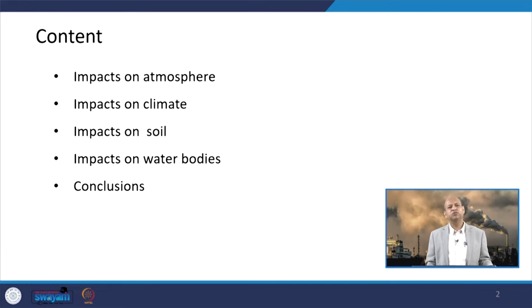Then we will also see impacts on soil, because through dry deposition or wet deposition, acidic pollutants interact with soil and they have negative impacts. Then we will talk about impacts on water bodies, again pollutants of different nature, basically the acidic content which can change the pH of water bodies, and on soil, not only pH, but heavy metals also can take a toll on the soil quality. So, that way we will see the complete impact of air pollution on atmosphere, then soil and water and climate.